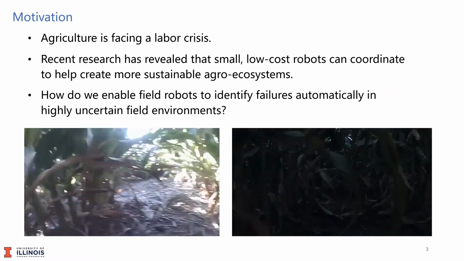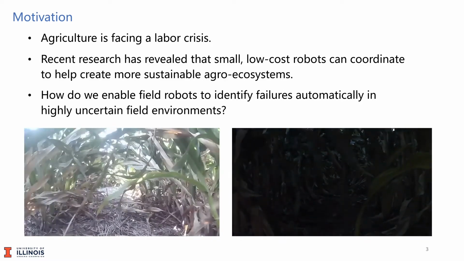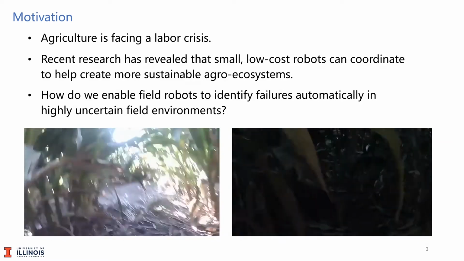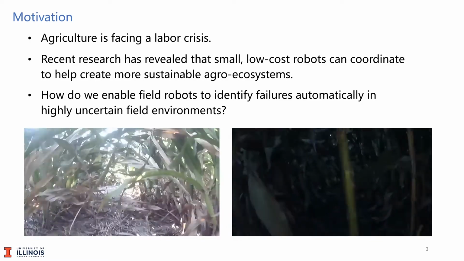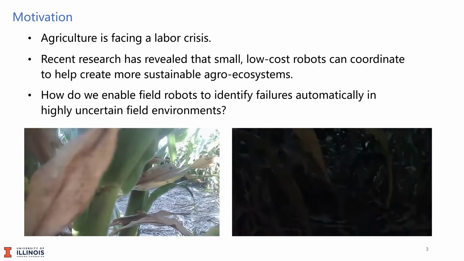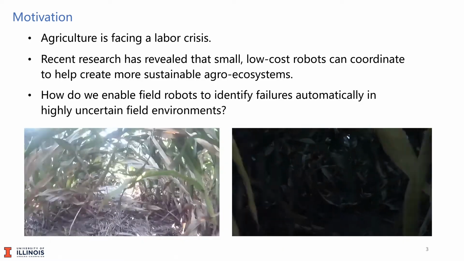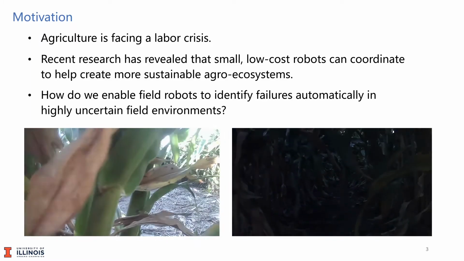Due to the low accuracy of the GPS signal under the crop canopy, either LiDAR-based or vision-based navigation algorithm has been adopted on the robot. In practice, however, due to the highly uncertain operating environment, the navigation algorithm may from time to time fail to find the correct path between the crop rows, and thus the robot may encounter various types of failures.